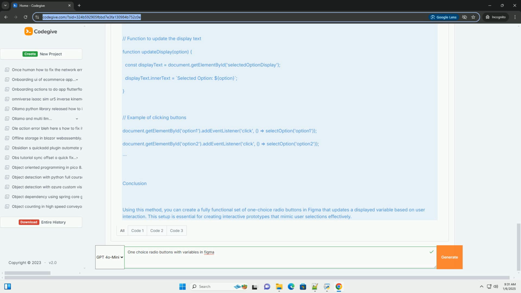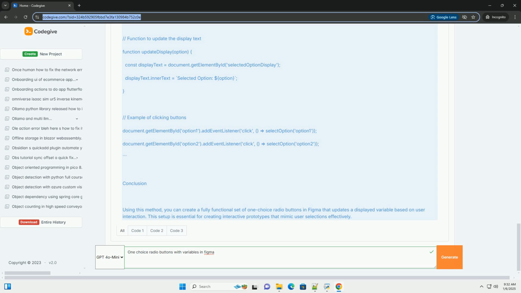Step 2. Setting up variables. 1. Create variables. Go to the Prototype tab in the right panel. Under Variables, click on the plus button to create a new variable. Name it something like selected option. Set the type to text or Boolean, depending on your needs.